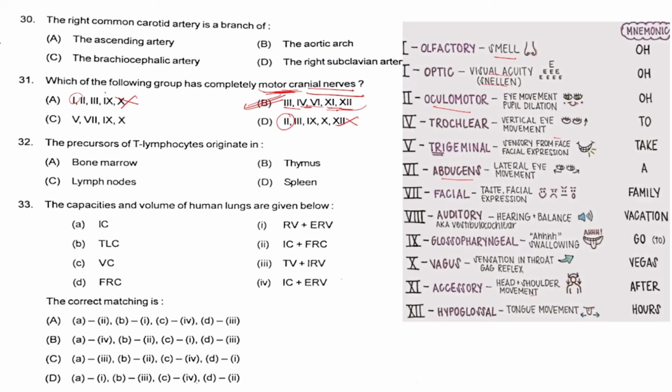Okay. Next, question number 32. The precursor of T lymphocytes originates in the bone marrow. So option A will be the right answer.